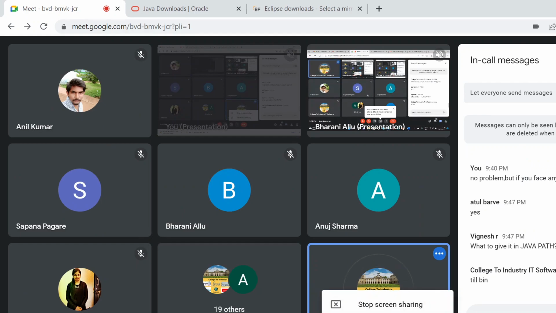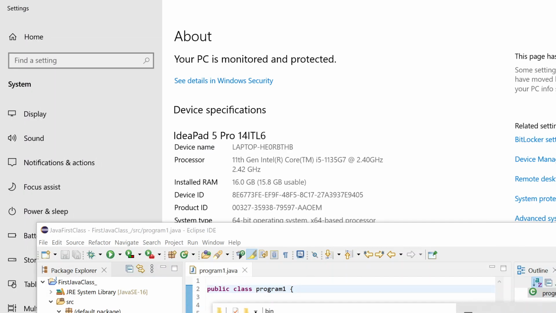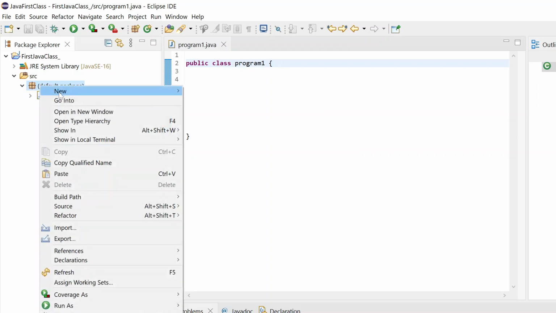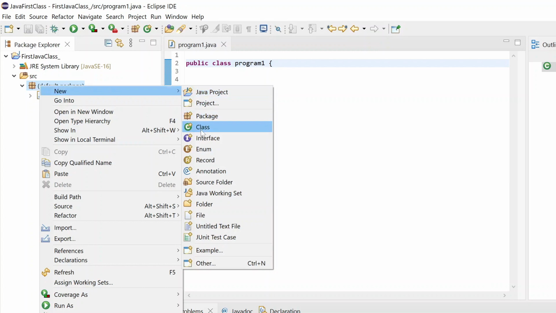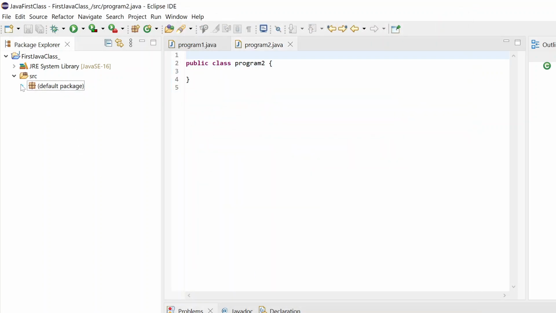So I think my screen is also visible to everyone. Once you finish downloading it, you can see one default package came automatically, right? Let us just go with the default package only. What a package is, we will discuss later. Just assume that it is like a container, where we can create any number of classes we want. Suppose I want to say program2.java, I can create many classes inside this, so it will be arranged in a good way, right?